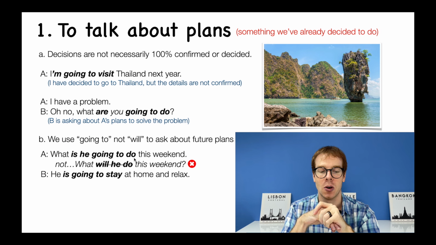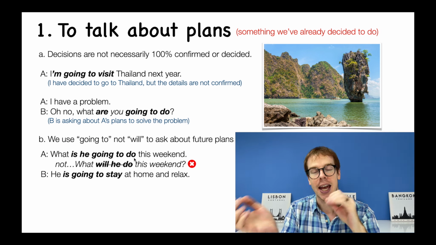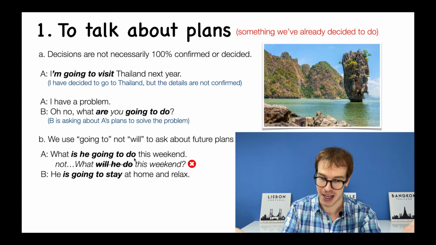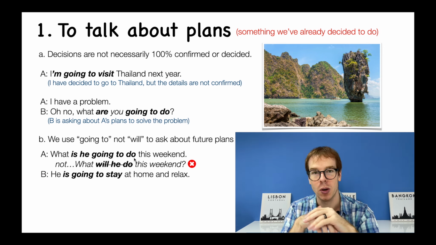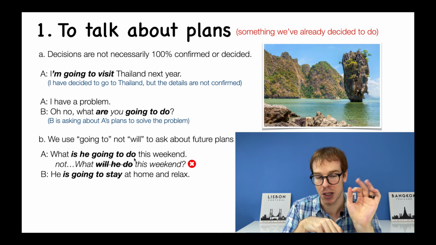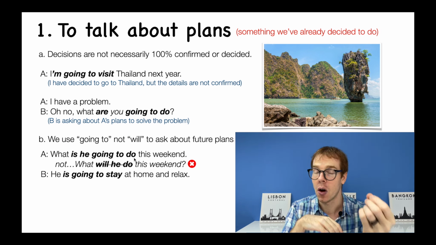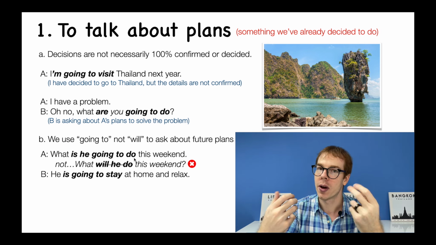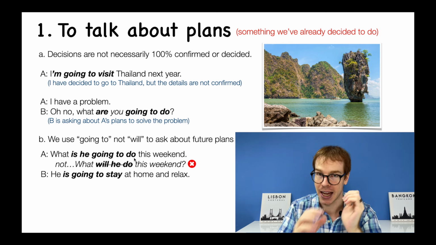Again, here they're going to show us an example of going to versus will. Again, we use going to, not will, to talk about those future plans. So what is he going to do this weekend? Again, for that plan question, I have to use be going to, not what will he do. He's going to stay home. He's going to go shopping. My answer for my plans also always uses that be going to for my basic plan.